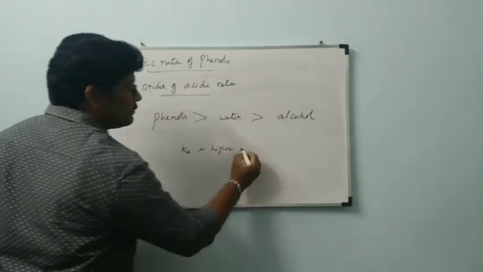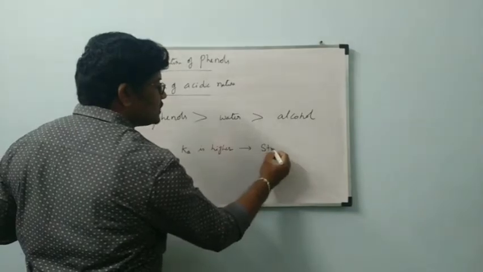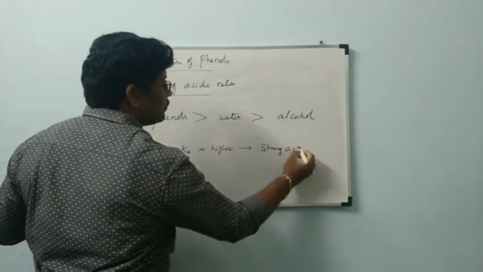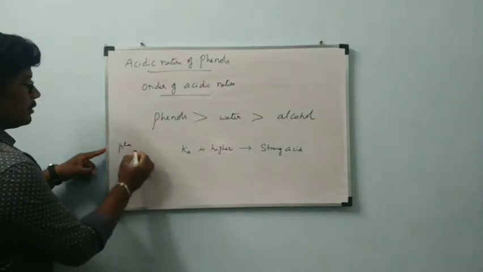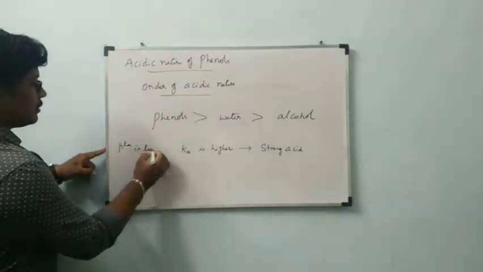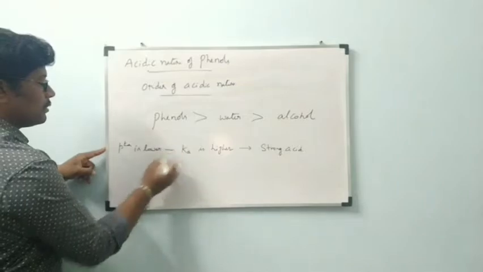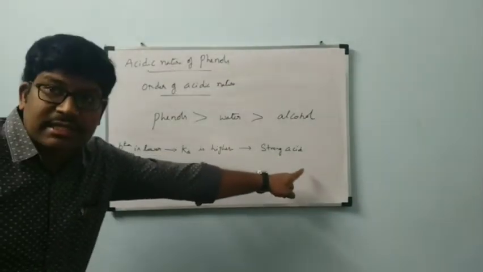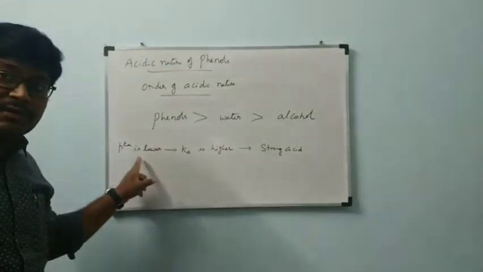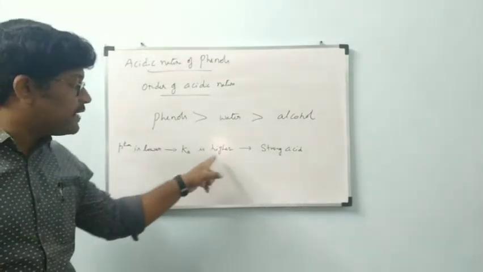If the Ka value is higher, it is a strong acid. For a strong acid, the pKa value is lower and the Ka value is higher.